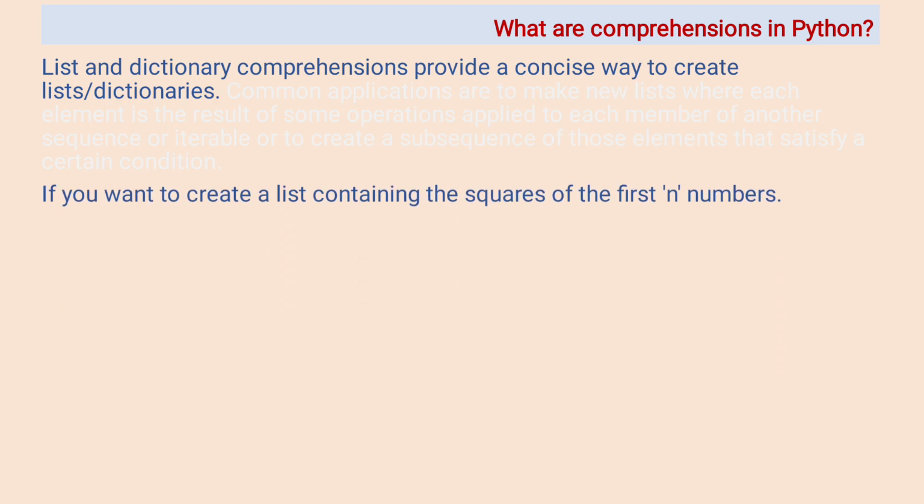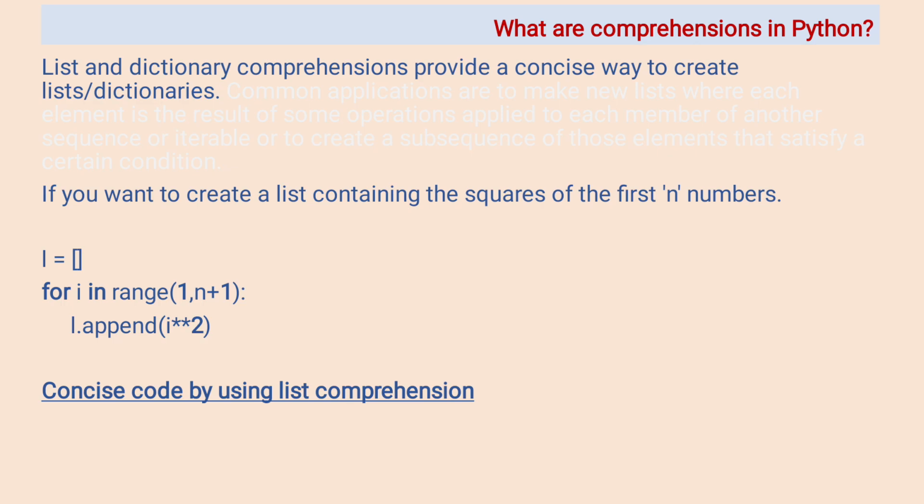If you want to create a list containing the squares of the first n numbers, L variable equal to blank list, for i in range 1 comma n plus 1 round bracket close colon L dot append inside the round bracket i star star 2.